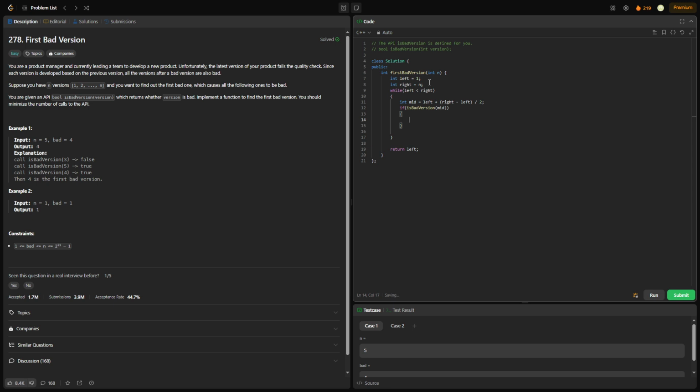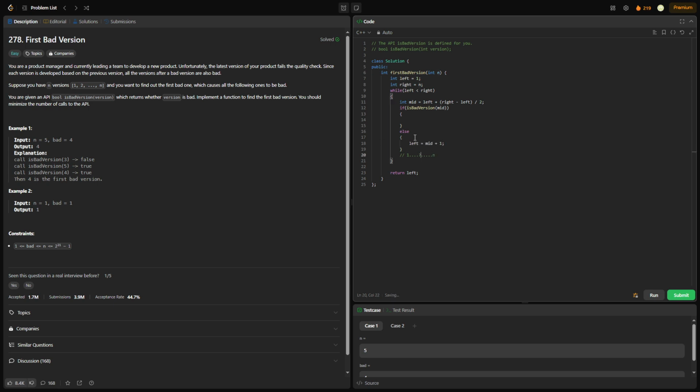So now let's say we calculate, I'll do this in a comment, 1 up to n. Now let's say we get some midpoint. If this midpoint is a good version, this midpoint and everything to the left of it is irrelevant because we only want the first bad version. So if this midpoint is a good version, we want to set the left pointer 1 to the right of that. Okay, so this is where it's a good version. So left is mid plus 1.